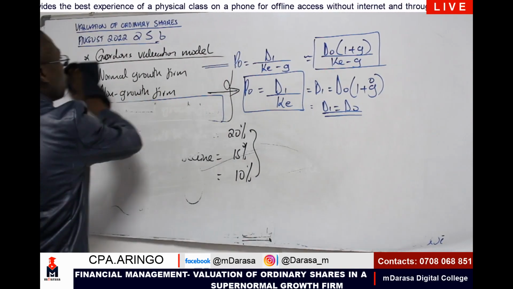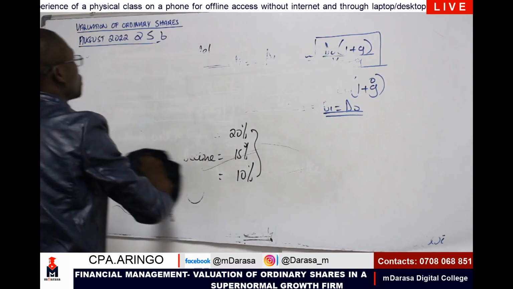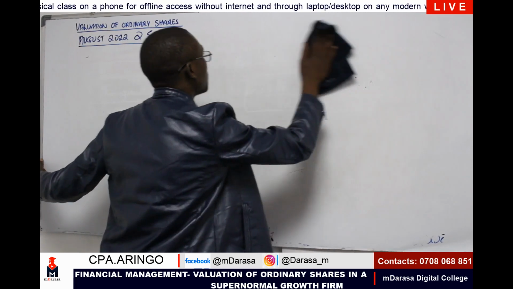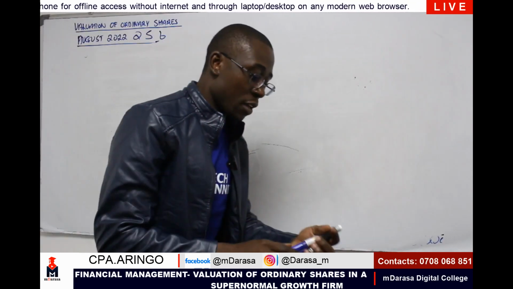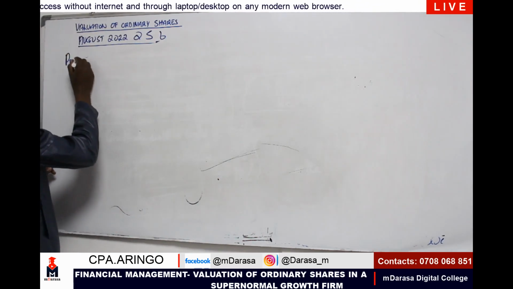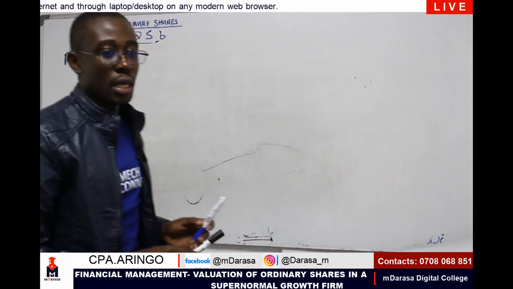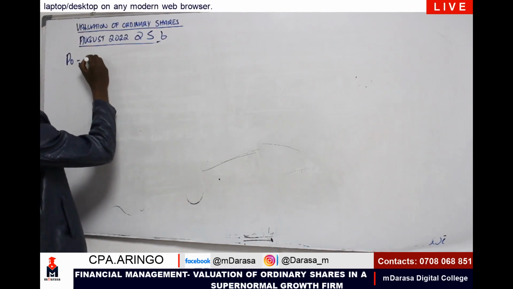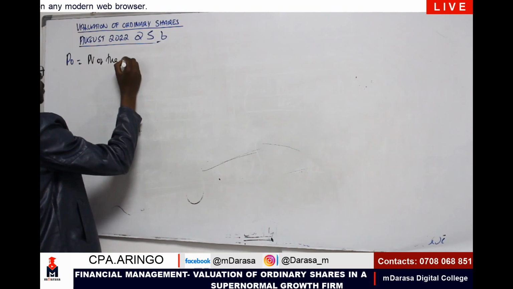That is what Mwalimu will want to concentrate on today, and that's why we are looking at this question for August 2022, question number 5B. So for us to determine our intrinsic value for a supernormal growth firm, this must always be very key, and we must always have this at the back of our mind. We'll be talking of the present value of the expected dividends.